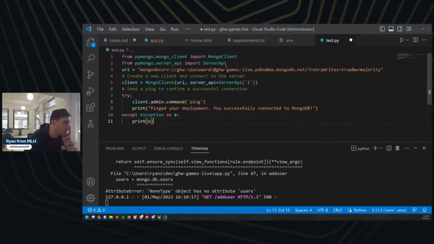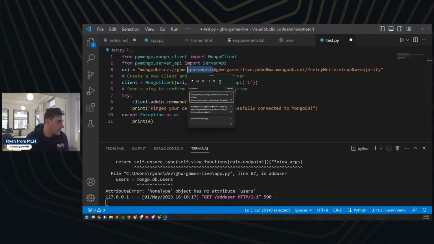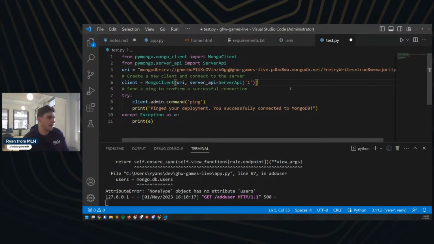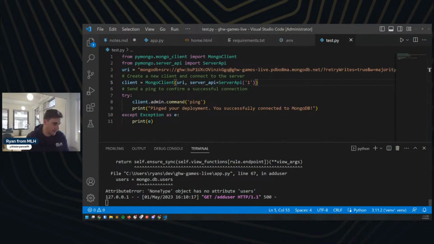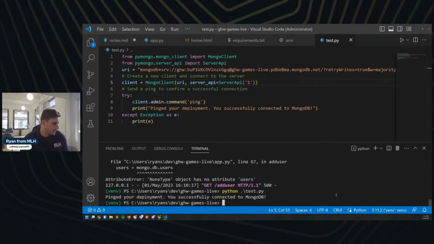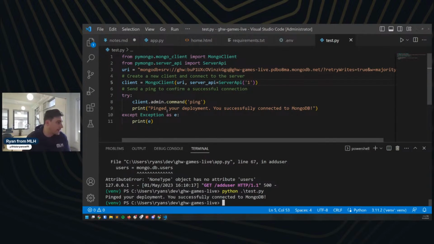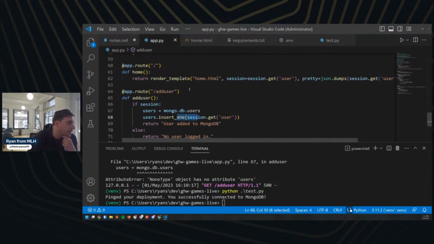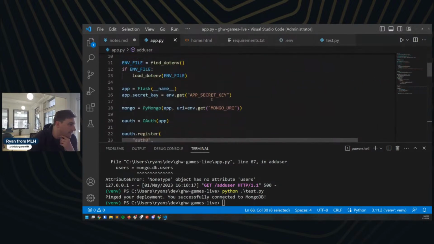And I do need to replace this password. Bam, and we're gonna place in our password there. Save this, and then we're gonna come down here into our command line, and we're gonna do python test.py. Let's see if it worked. It did. All right, great. So I wonder if there's an issue with how we're defining our Mongo client then. I wonder if I messed up something here.